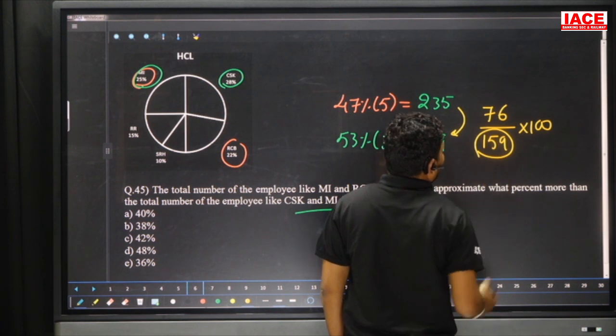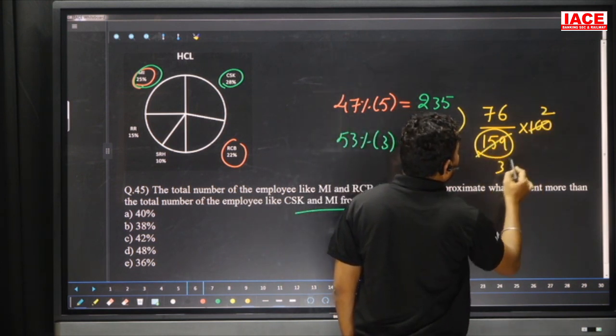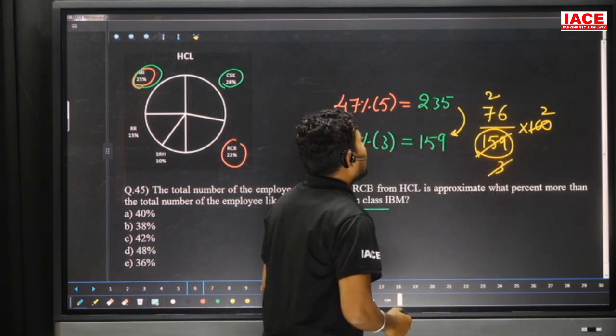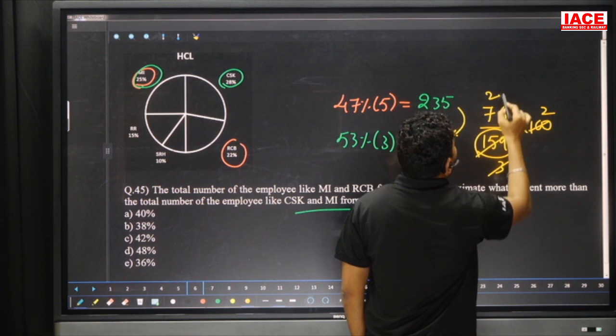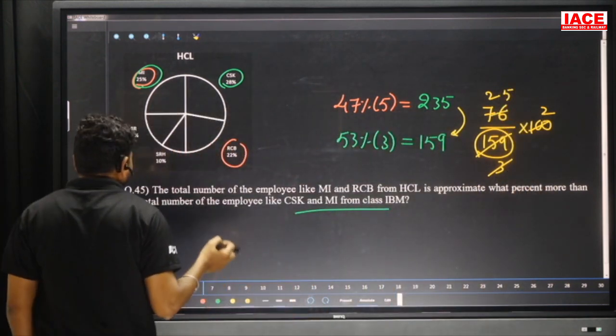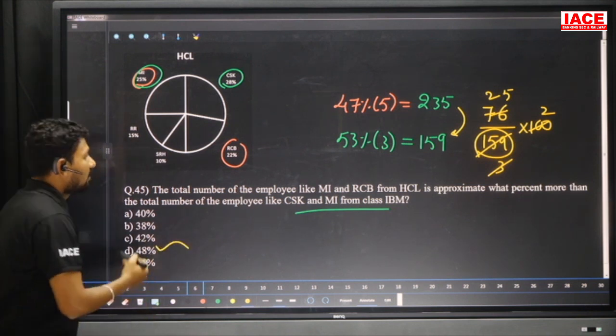In 159, it is cancelled with 50, 3 2s are 6, remaining value is 16, and 3 5s are 15. That means it is very near to 50%, which is the option given. That is our answer. Then our answer is what? 48%.